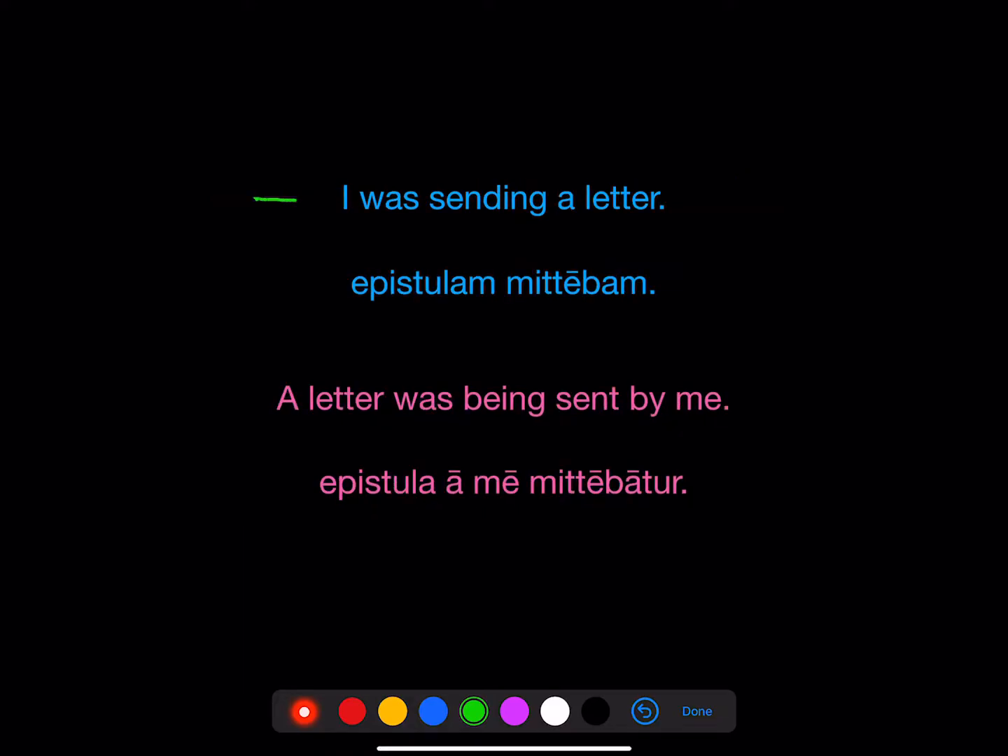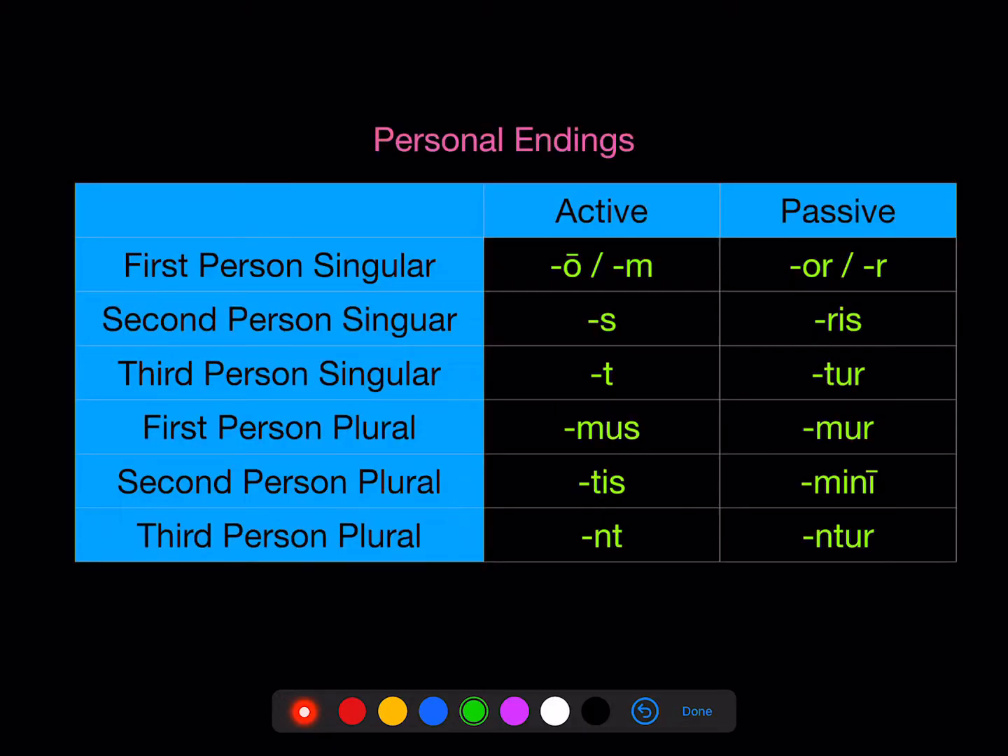Another example, I was sending a letter. So now the subject is I, the verb is first person singular, imperfect indicative active, and epistulam is the accusative direct object. Render that in the passive, a letter was being sent by me. Epistula a me mittebator. Epistula is now in the nominative. Mittebator is a third person singular verb. And a me is the ablative of personal agent.